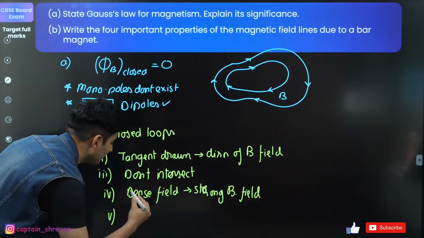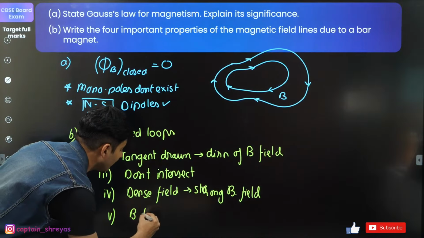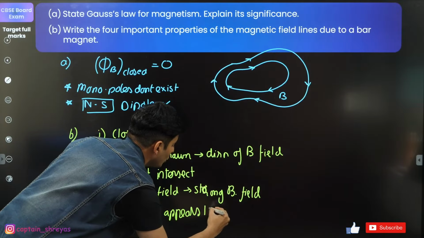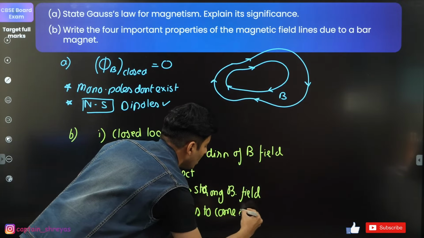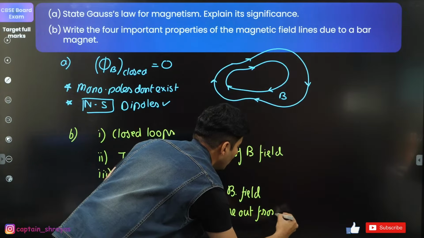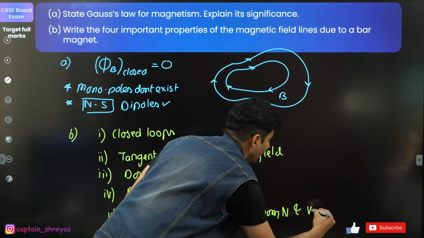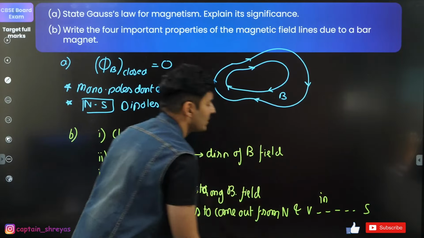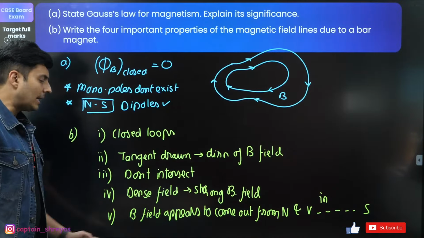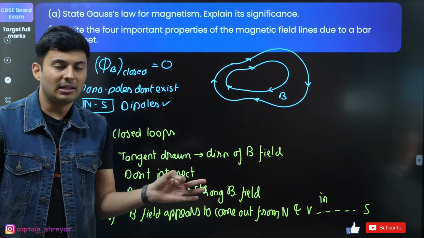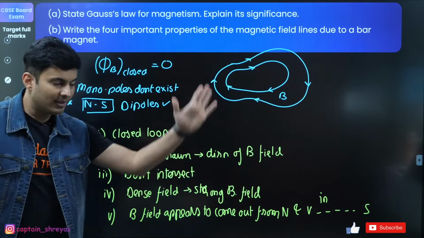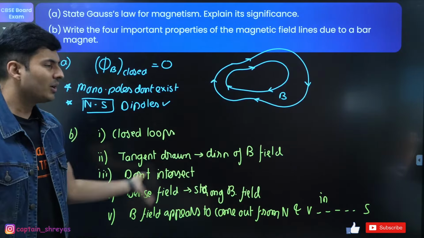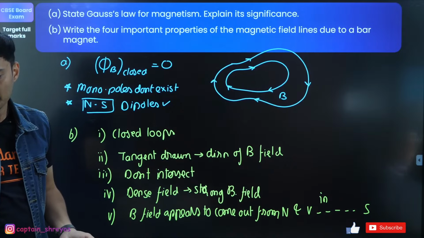You can always say that the B field lines appear to come out from north and go into south. So you can mention that. It appears to come out. Actually, it doesn't come out. It does not start. It continues even inside the magnet. So that's why you can use the words appears to come out from the north side and goes inside the south side. Is that okay? Everyone?